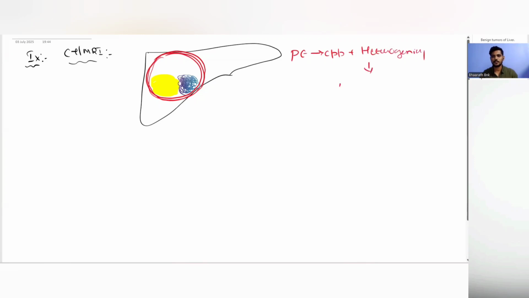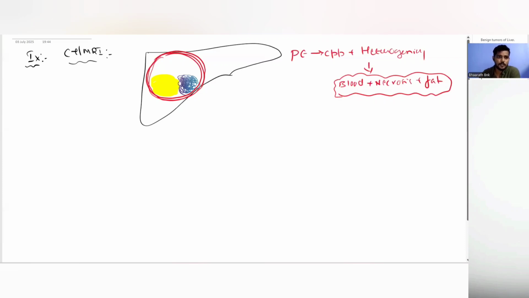When it ruptures, there will be blood, necrosis, and fat. This blood, necrosis and fat give it the heterogeneity. So this is classic in CT or MRI, especially in a female patient of 20 to 40 years of age with a history of consumption of those pills.